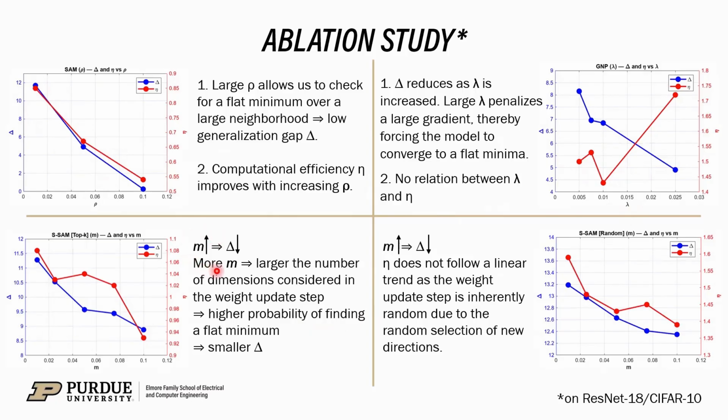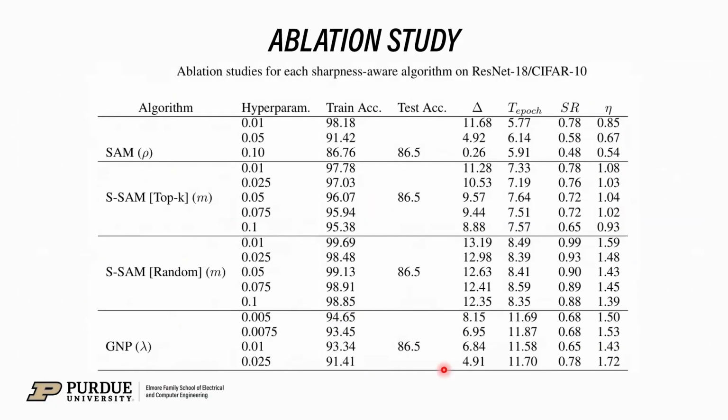increased, the generalization gap delta reduces because the larger the M, the larger the number of dimensions considered in the weight update step, and hence the higher the probability of finding a flat minima. More accurate is the algorithm. This is the tabulation of the ablation study that has been performed for all algorithms on ResNet 18 and CIFAR10.